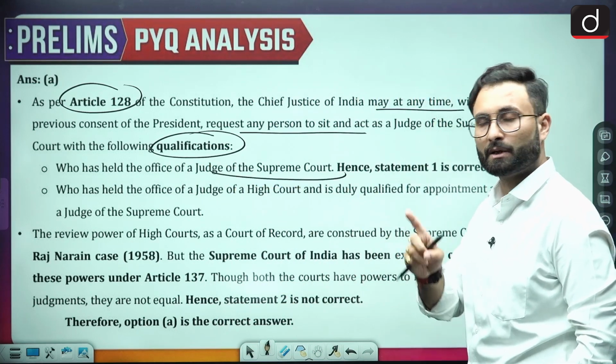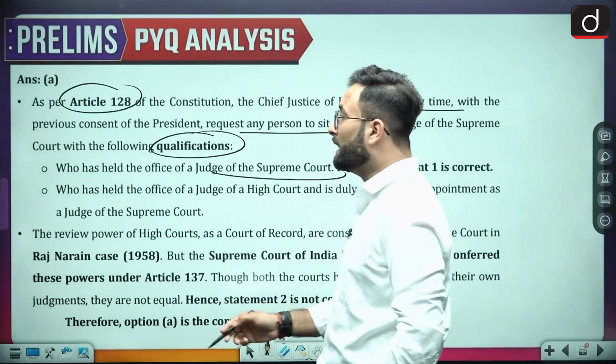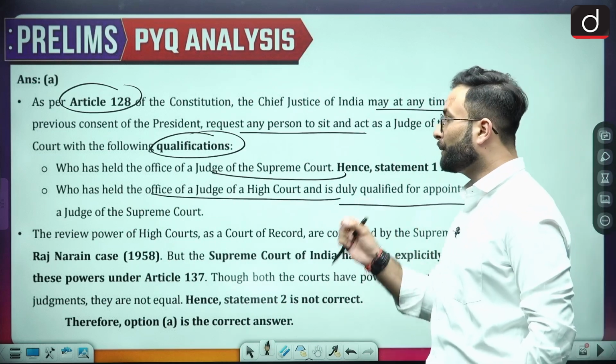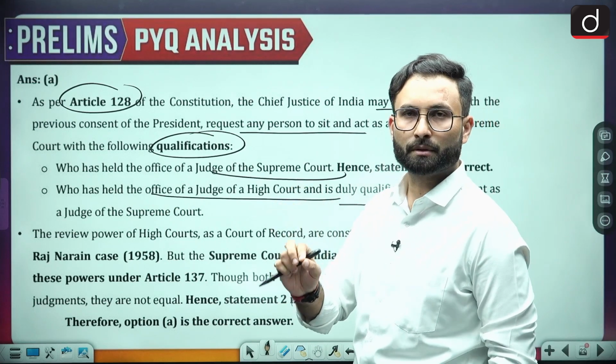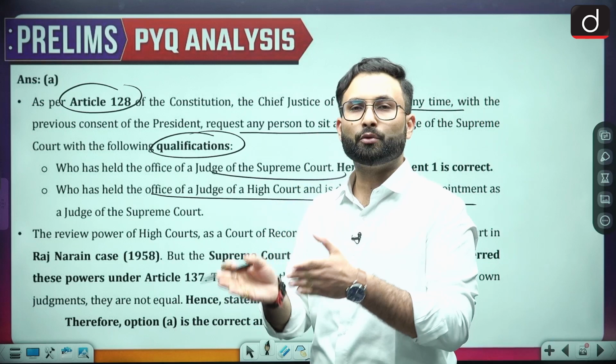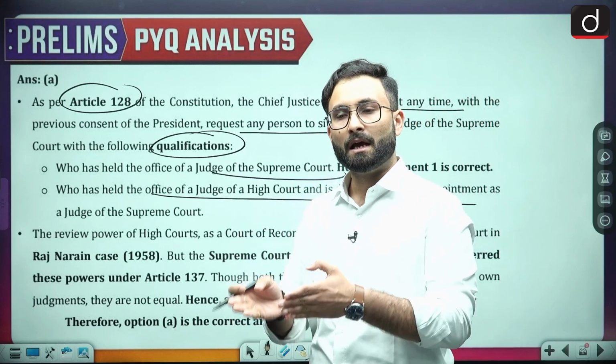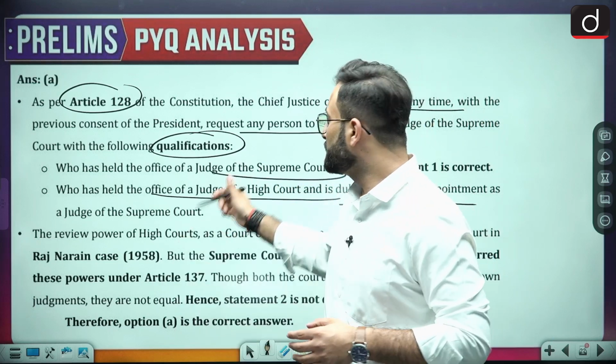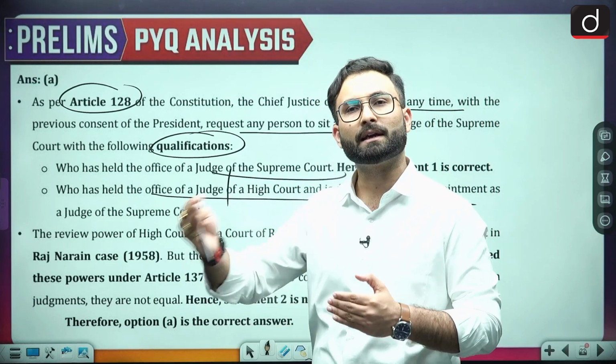Okay, so that is one thing: a person who has been a judge of the Supreme Court earlier, who has held the office of a judge of the High Court and is duly qualified for appointment as a judge of the Supreme Court. That means that a person is qualified to be a judge of the Supreme Court if he has served as a judge of the High Court, or has been a judge of the Supreme Court. These are the qualifications for a person to act as a Supreme Court judge.